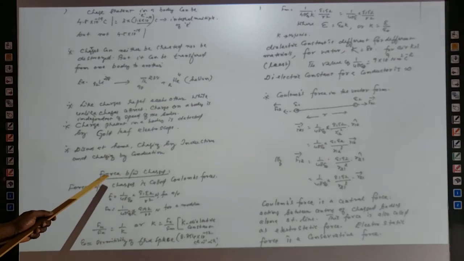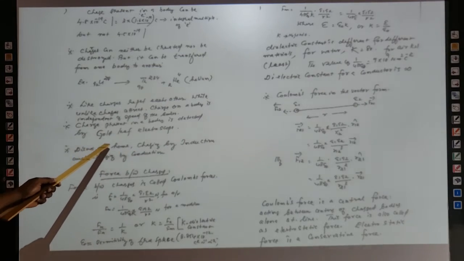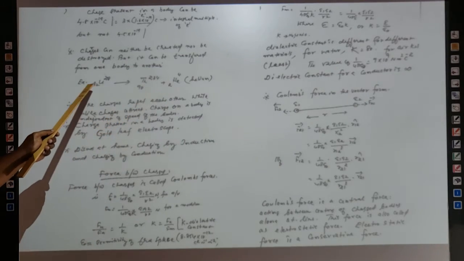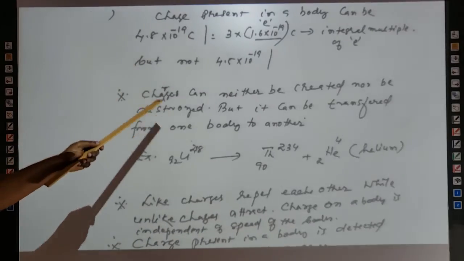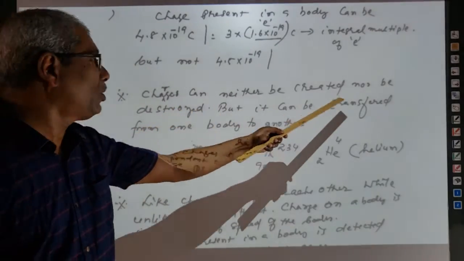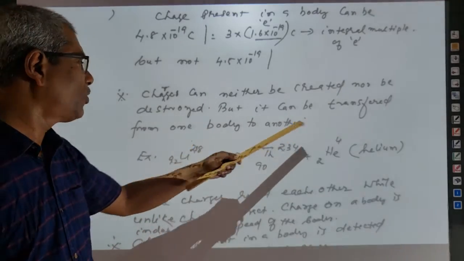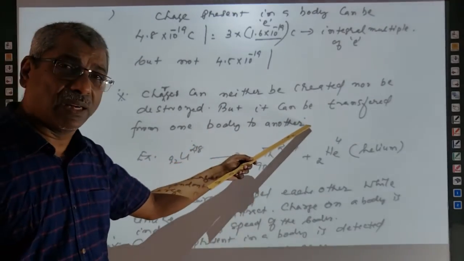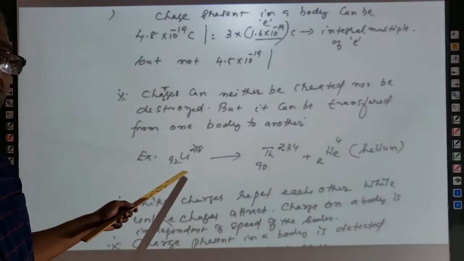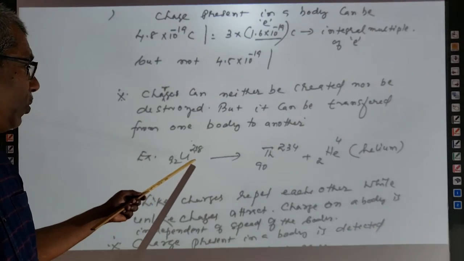Then another property, which we have to see. Charges can neither be created nor be destroyed. This is called conservation of charges. But it can be transferred from one body to another. The condition is illustrated here.